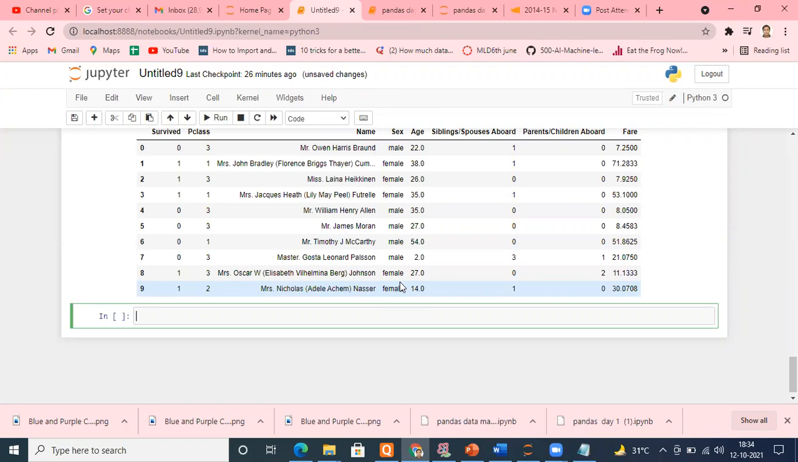Please tell me, is it fine? Yes, sir. Now suppose I was able to access an individual element very easily. How? I just pipe df and then I put inside survive.